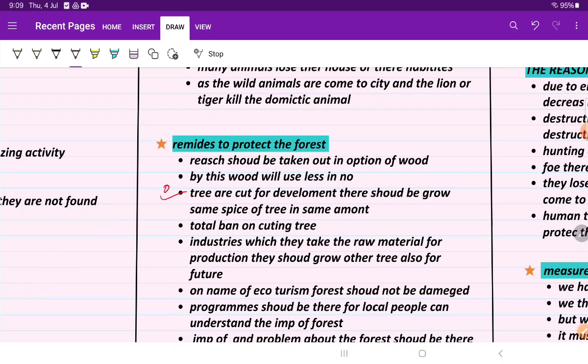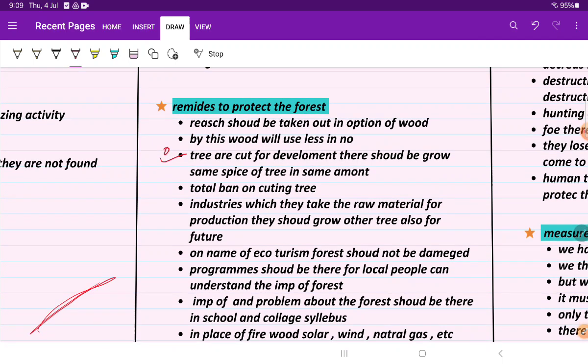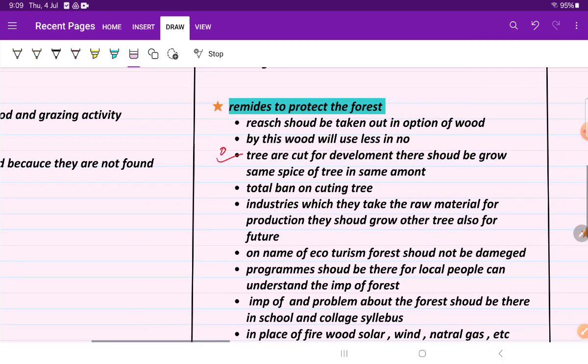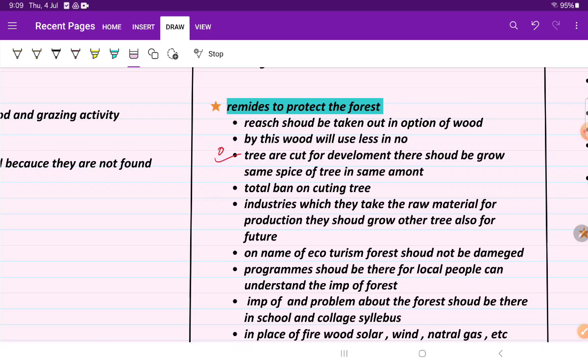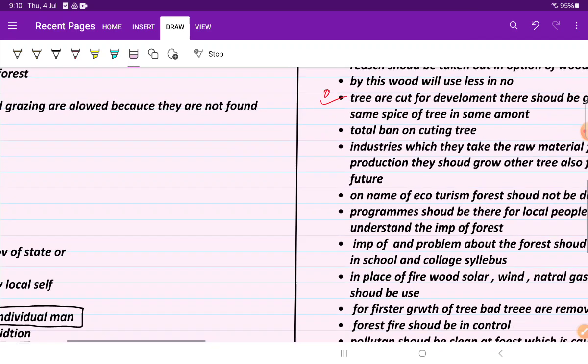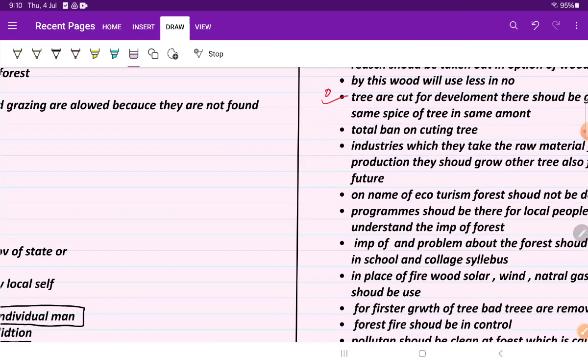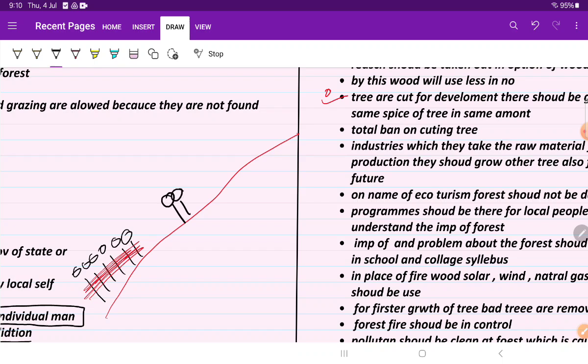If you have cut the tree, then you have to plant the same species of tree on the other side. For example, this is the mass land area, this is the forest, and if any company wants to cut this, they will cut this tree, but they have to plant the same species of tree in the same amount on the other side.